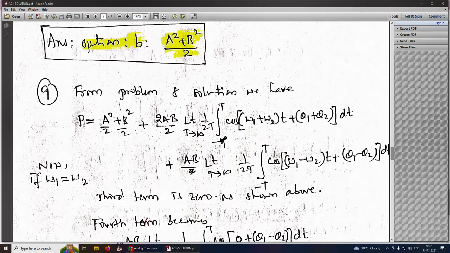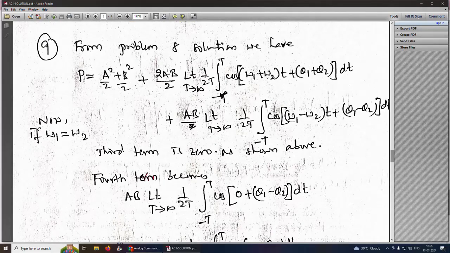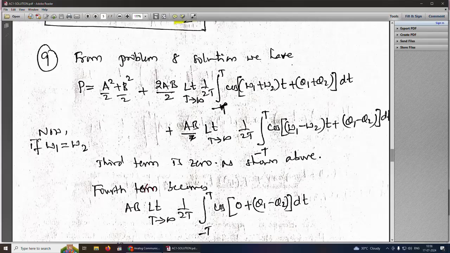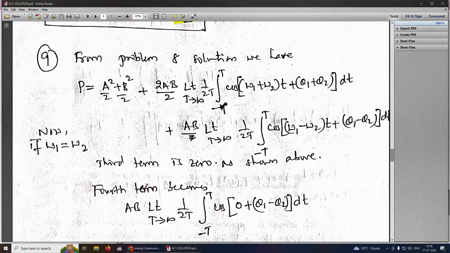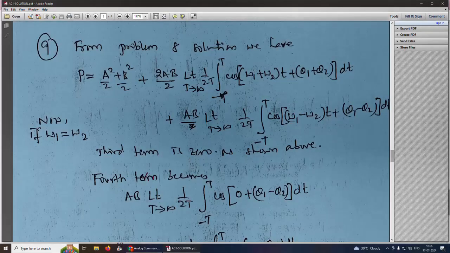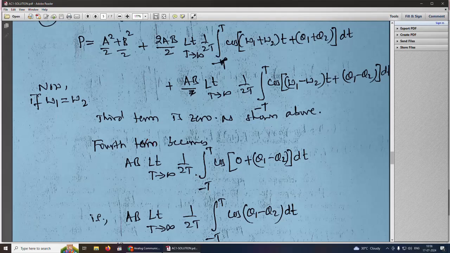plus we had the third term, as well as the fourth term. Now if omega 1 is equal to omega 2, the third term is 0 because the integration of a cosine function over a full cycle is always 0. Therefore the third term is 0, and the fourth term is nothing but omega 1 and omega 2 is 0, therefore this becomes 0.